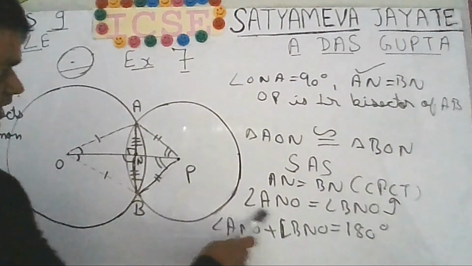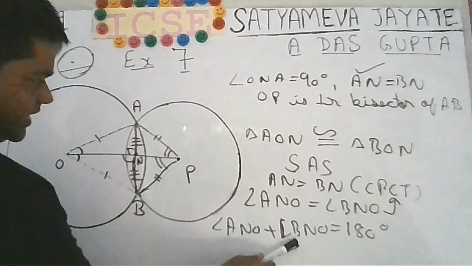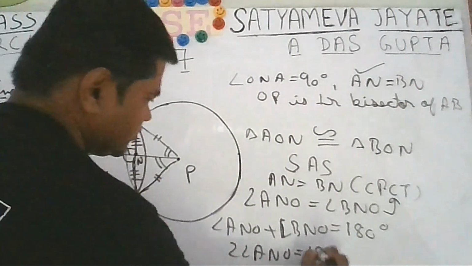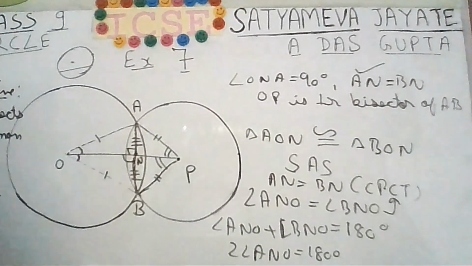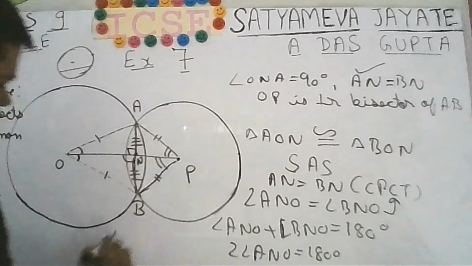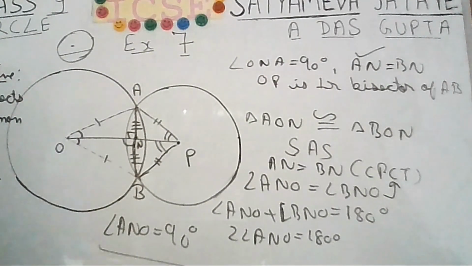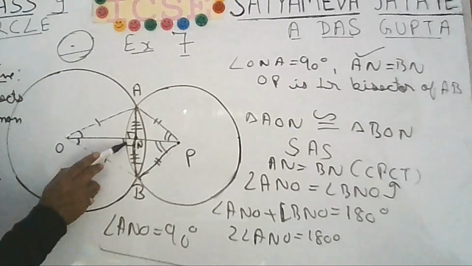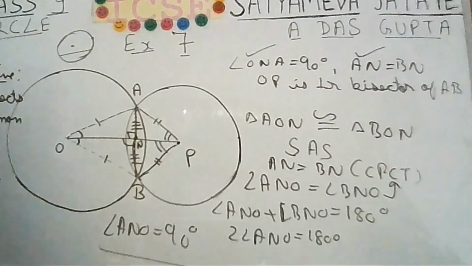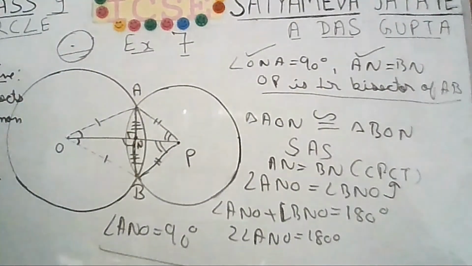But you know that ANO is equal to BNO. So instead of BNO, you can write ANO. So we'll get 2 times angle ANO equal to 180 degrees. What can you conclude? Angle ANO will be 90 degrees. If this is 90 degrees, then this is also 90 degrees. So the second part is also done. Hence we can say that OP is the perpendicular bisector of AB. Like this you can do.